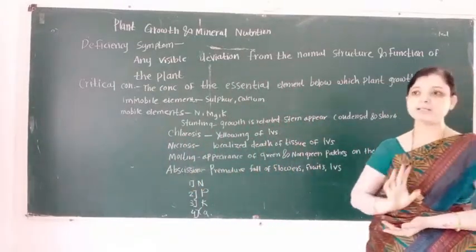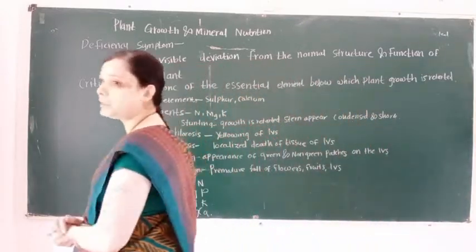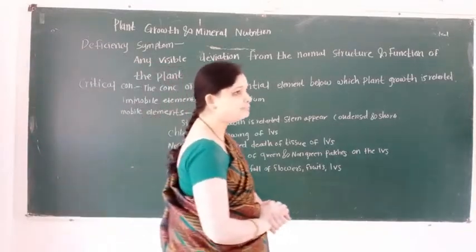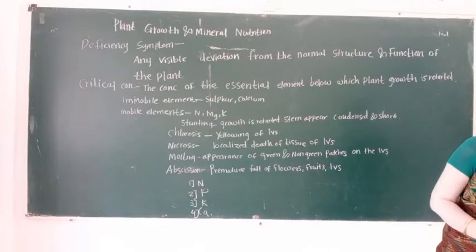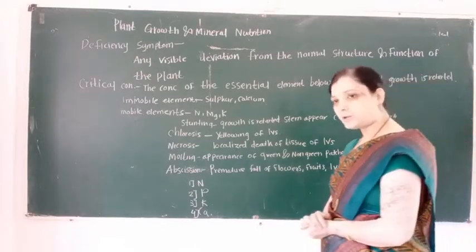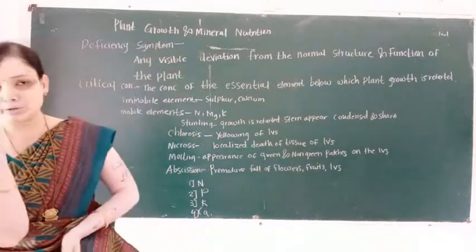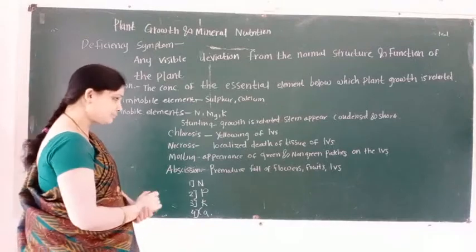Patches means regions. Mottling, that is, appearance of green and non-green patches on the leaves.